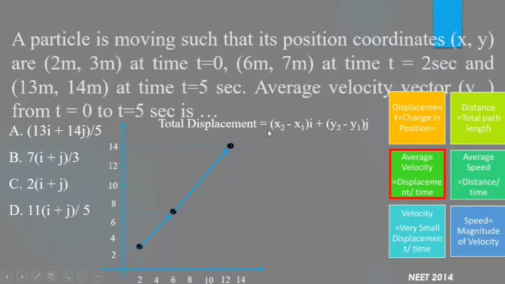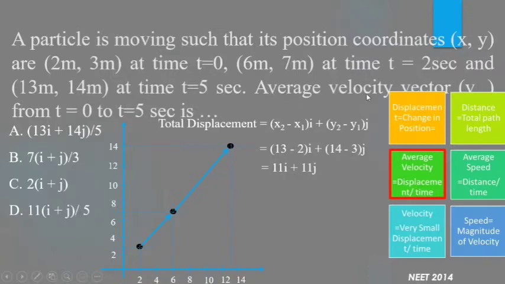So total displacement is x2 minus x1, that is x2 is 13 and x1 is 2. So 13 minus 2 i, and y2 is 14, y1 is 3. So 14 minus 3 j. It becomes 11i plus 11j. Here total displacement is this. We need to find out average velocity.